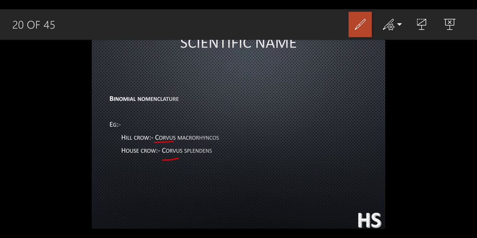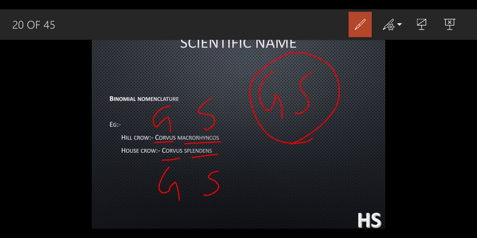This Corvus means genus, and macrorhynchos is the species. So we have studied about genus and species. In both cases the genus is the same, but where is the difference occurring? In the species part. So the first is G and the second one is S.